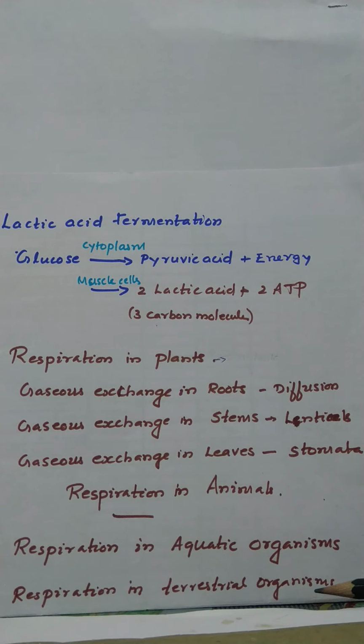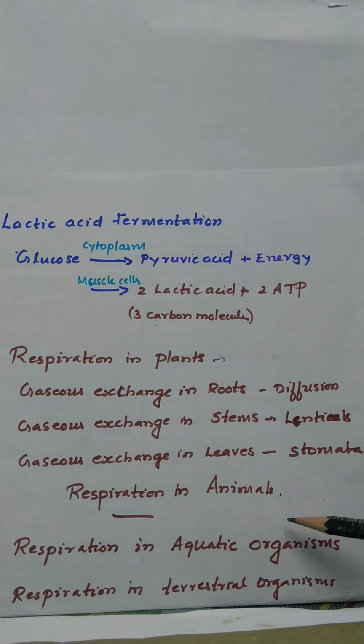Since the amount of dissolved oxygen is fairly low compared to the amount of oxygen in the air, aquatic organisms breathe more rapidly than terrestrial organisms.